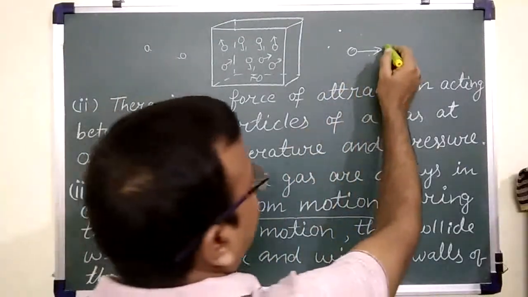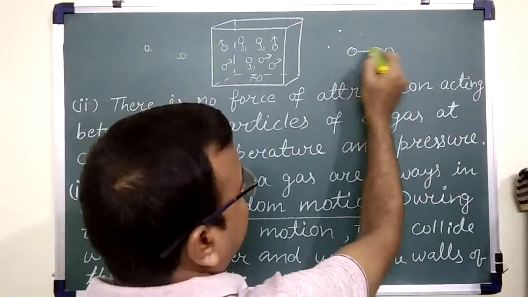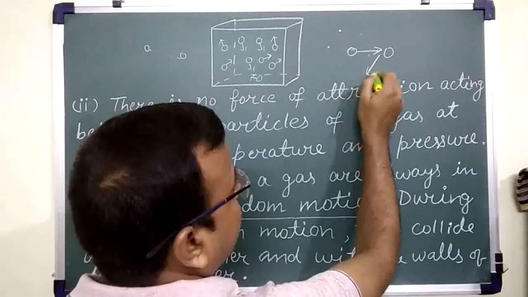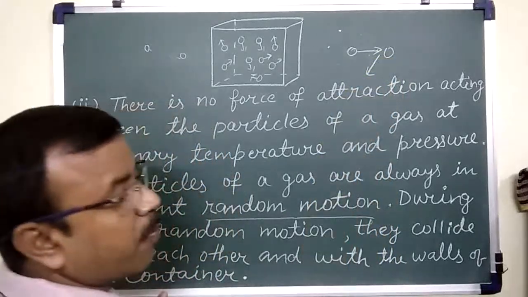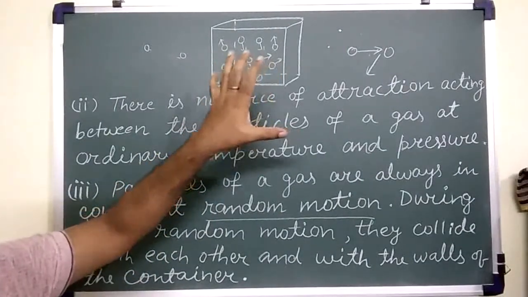When they collide with another molecule, they change their direction, but again move in a straight line. This type of motion is called random motion.